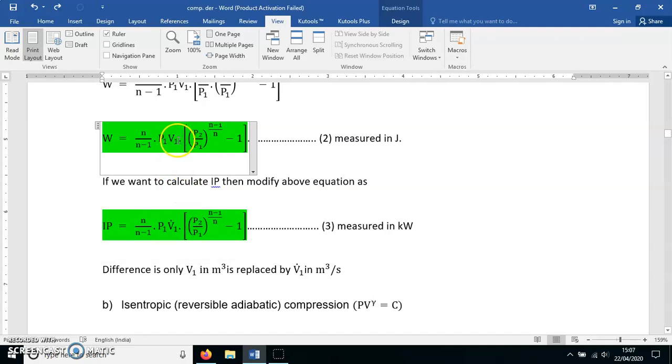This V1 is in meter cube, so you will get the answer of W in joule. When you put this V1 dot, this is in meter cube per second, so here you are getting indicated power in kilowatt.